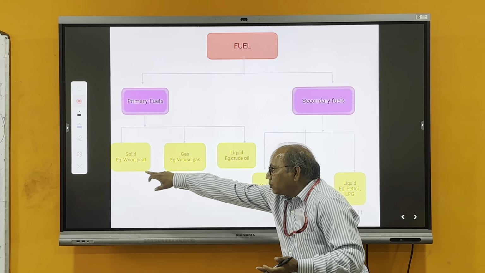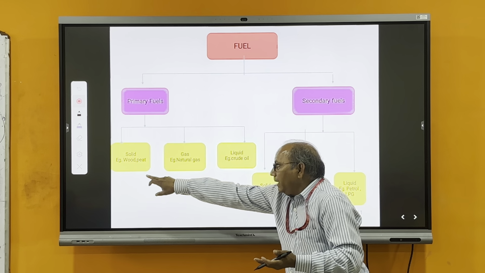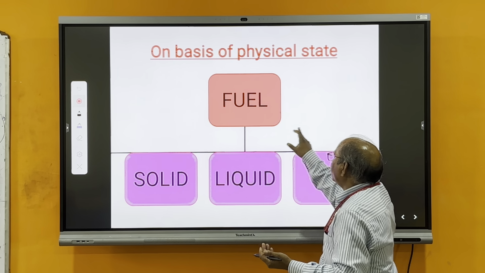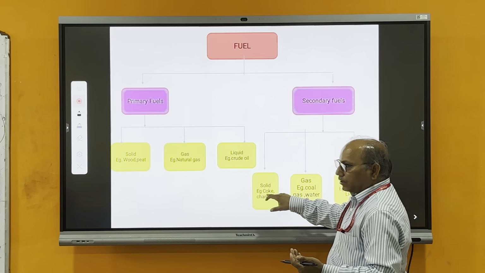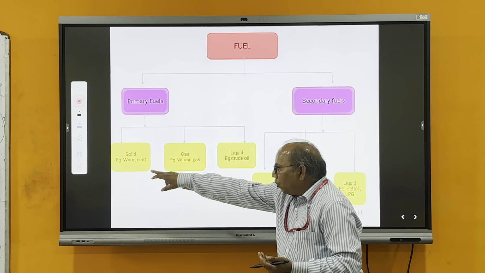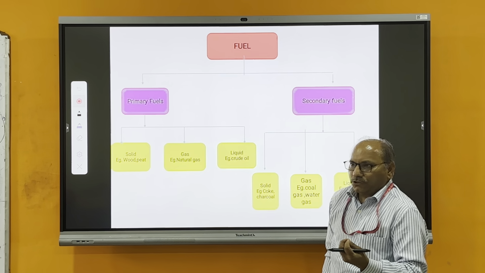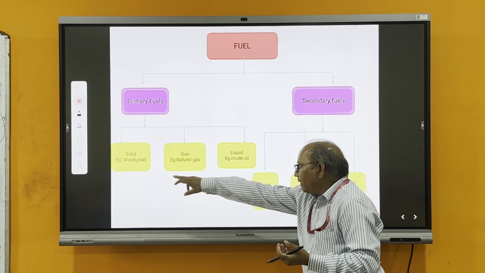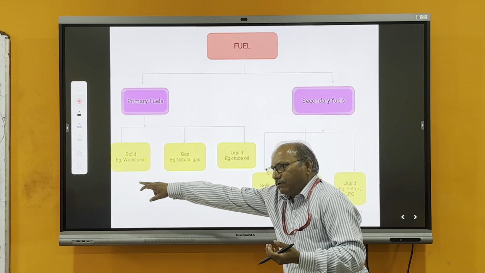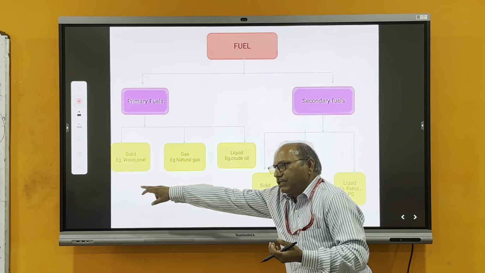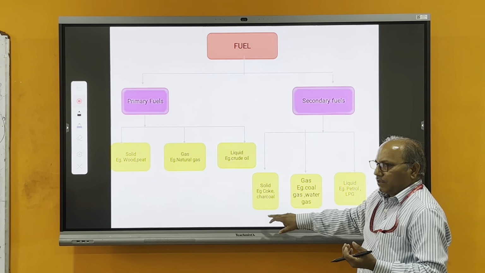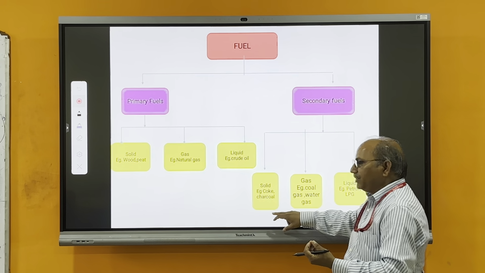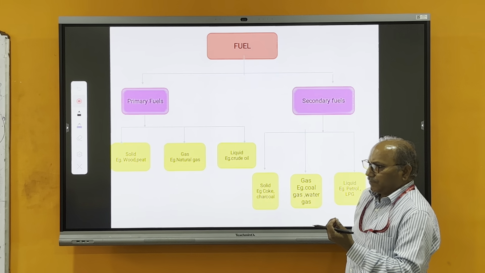But whenever wood or peat or coal is processed, it converts into coke. Coal, when decomposed, converts into charcoal. The primary fuel will give energy, it will also give energy, but this one will give less energy. The processed one will be more efficient and will give more energy.